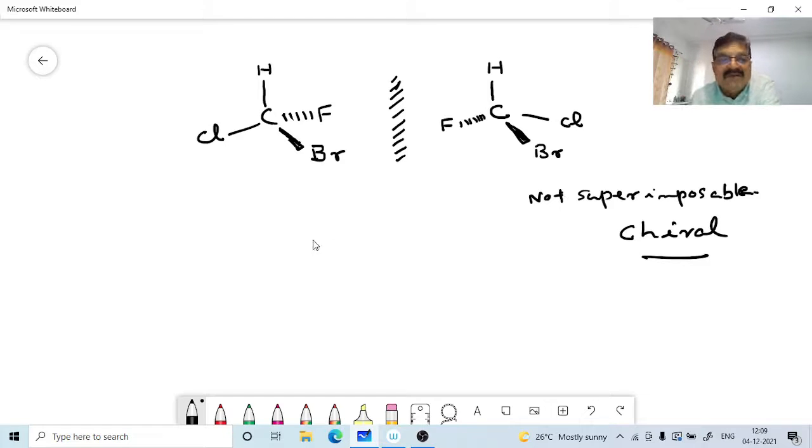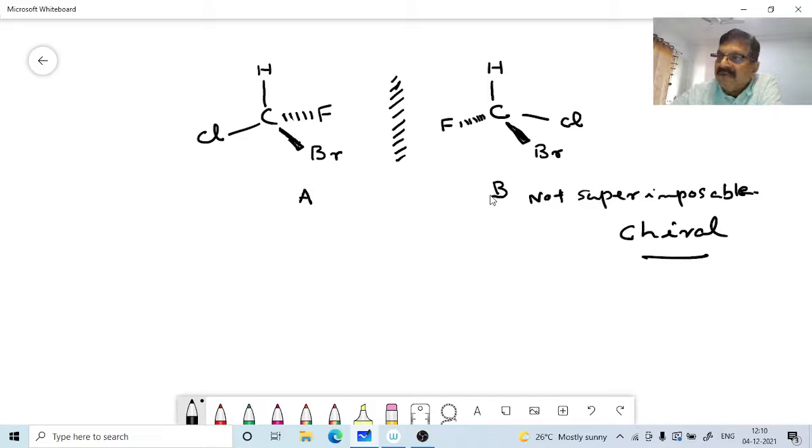So they are stereoisomers. These two things, okay, this is A and this is B. We can know now A and B are stereoisomers. There's no doubt about it. They differ only in the spatial orientation of the substituent groups.